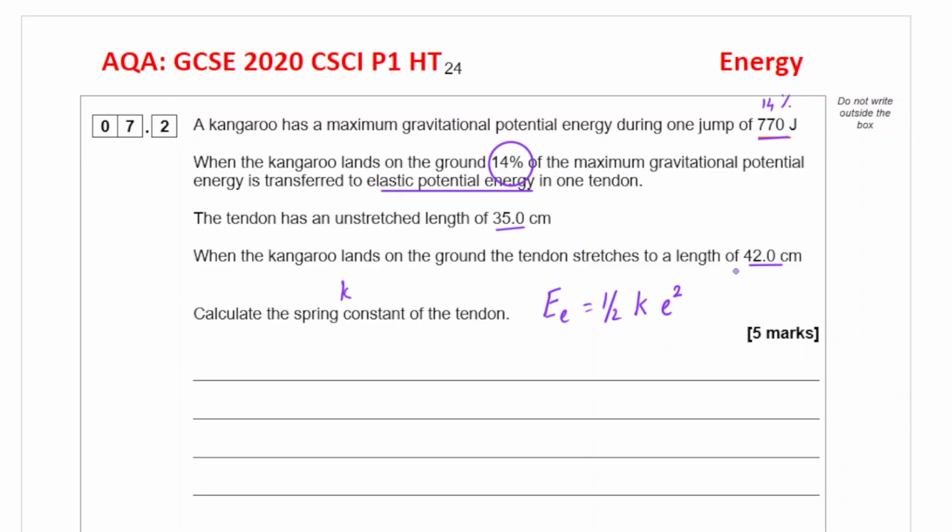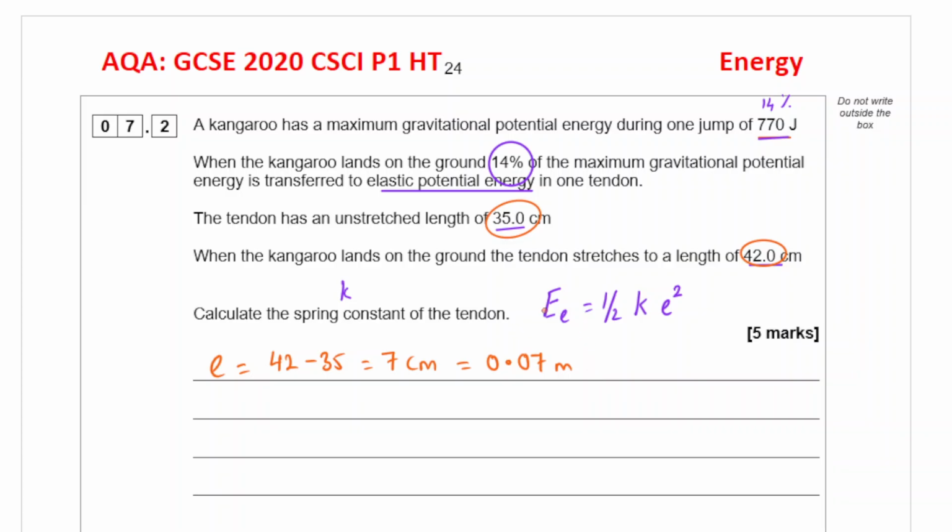Now we can find the extension using these two values, 35 centimeters and 42 centimeters. So extension is equal to 42 minus 35, that's 7 centimeters. Let's change it to meters. That will be 0.07 meters.